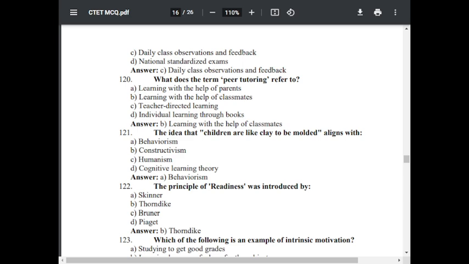Question number 121. The idea that children are like clay to be molded aligns with option A, behaviorism. Option B, constructivism. Option C, humanism. Option D, cognitive learning theory. The correct answer is behaviorism.